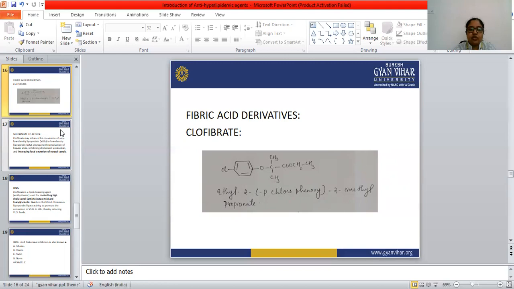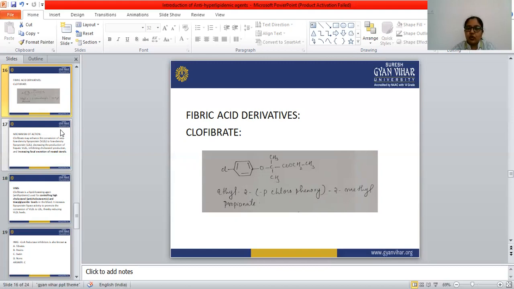Biosynthesis of cholesterol requires malonic acid as a building block. So malonic acid is necessary for the synthesis of cholesterol, and its production is blocked by the statin, because the statin blocks the HMG-CoA reductase enzyme. Statins have the same lactone moiety as present in the HMG-CoA reductase enzyme. So the statin itself binds to the receptor site and causes inhibition of the enzyme.